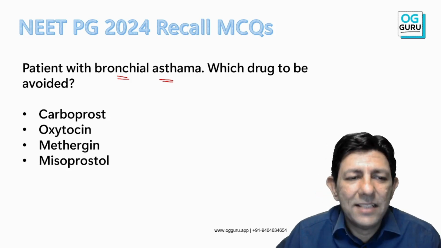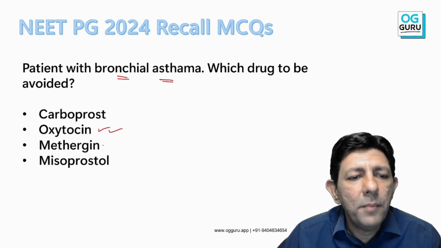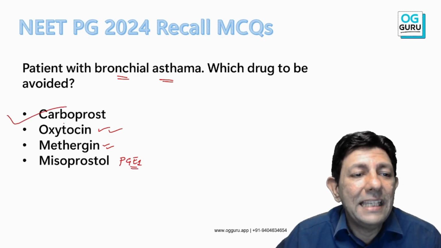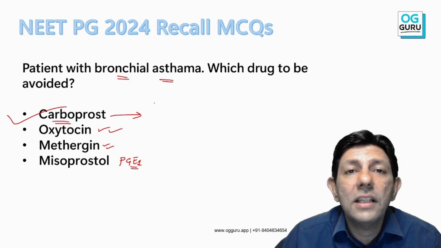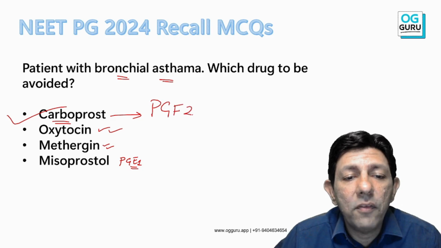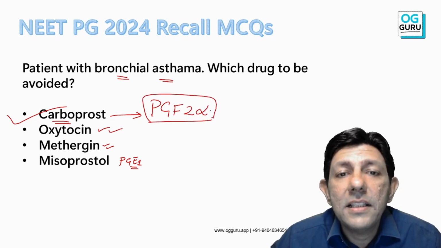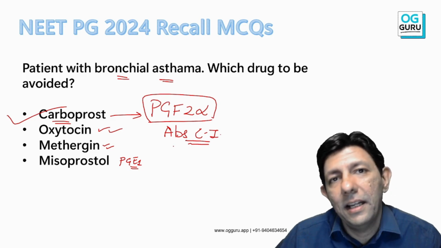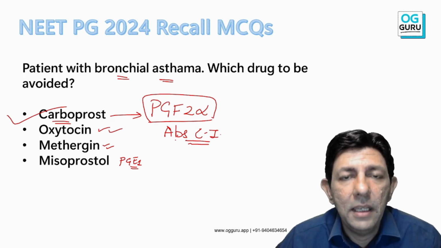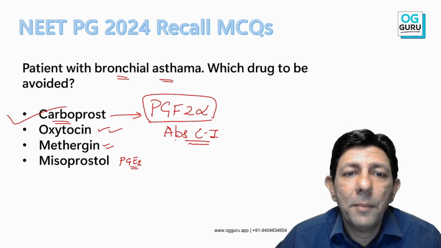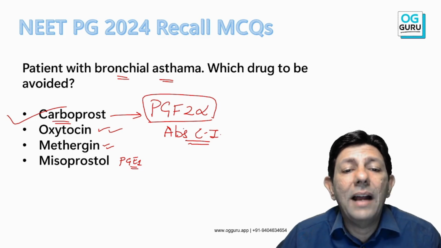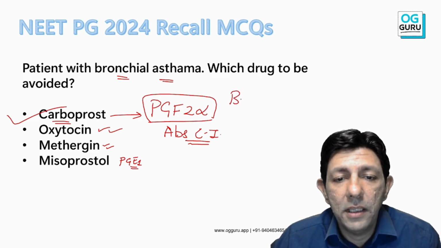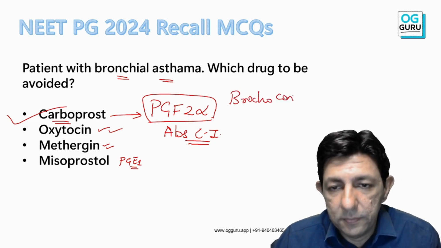Oxytocin of course can be given, methergine can also be given, and misoprostol is a PG even, again no problem, can be given. Yes, my dear students, carboprost is what? Sir, PGF2 alpha. It is a bronchoconstrictor and therefore absolutely contraindicated. All these questions were discussed in my video lectures. So in a bronchial asthma patient having PPH, PGF2 alpha is absolutely contraindicated because it is a bronchoconstrictor.